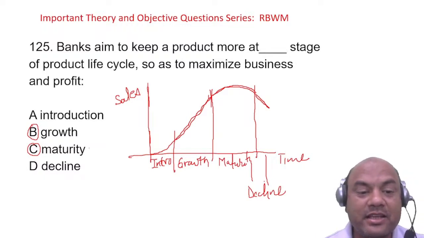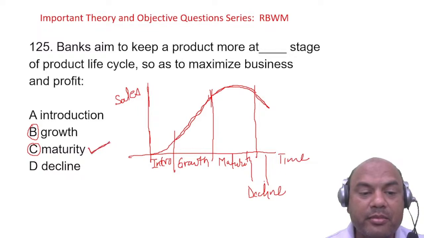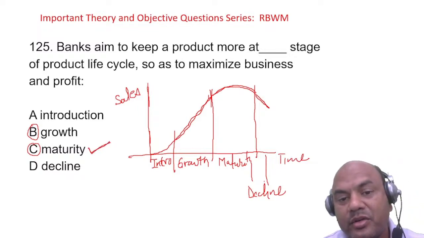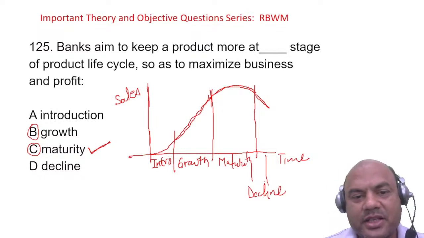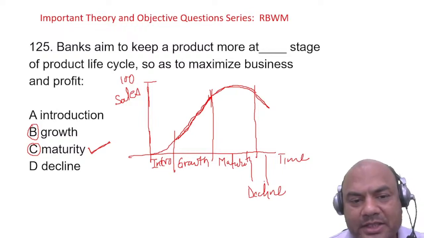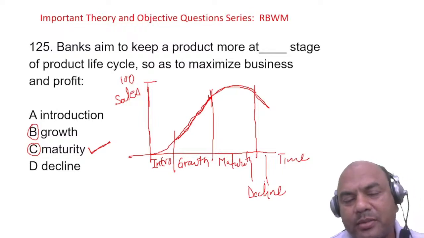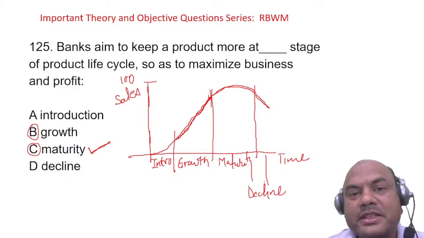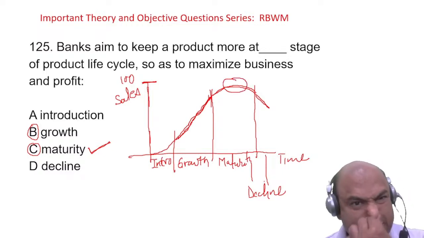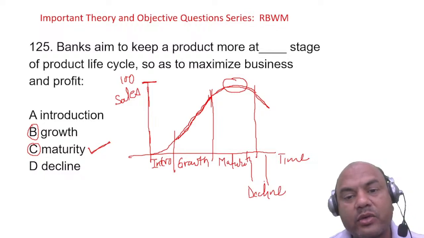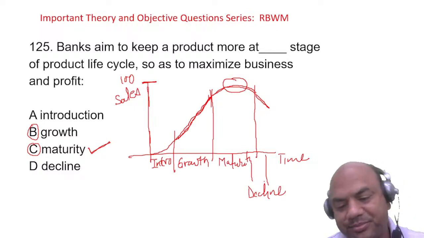The answer is C. Many of you have typed B, but the answer is C. Why? Let's say the sales over here is 100, and the sales here is somewhere less than 100, though it is increasing. If I am the owner of any company, I'll try to make my sales 100 because I want maximum money. So I'll always try to keep my product at the maturity phase, right?